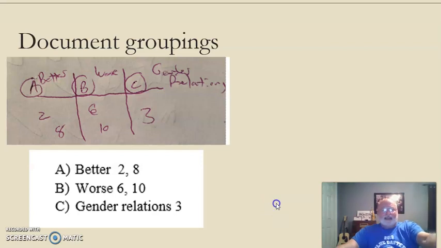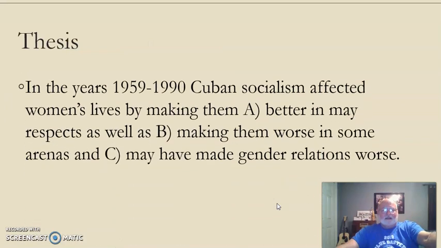Here's another way of doing it. And here is my thesis. And if you understand, it came straight out of those three groupings. And it's going to feed right into your body paragraphs. And A, B, and C correspond to my DBQ chart. And you can see right there that I'm addressing how it changed women's lives and gender relations.